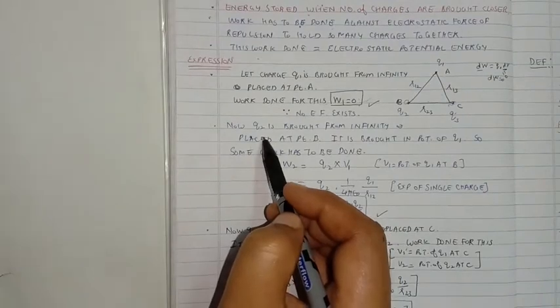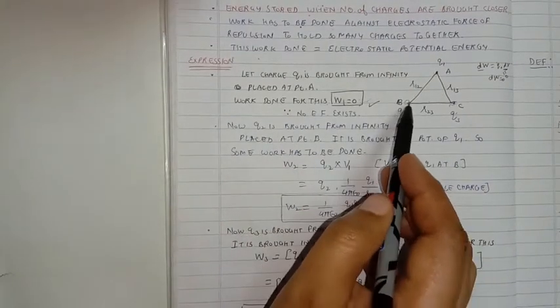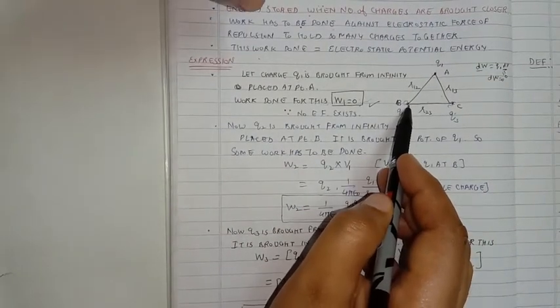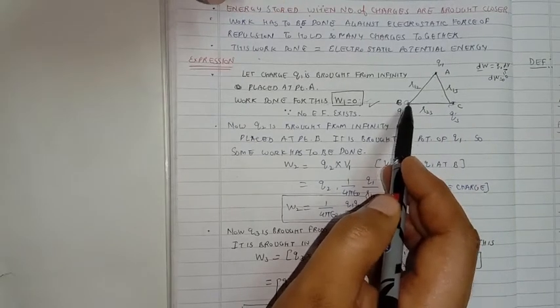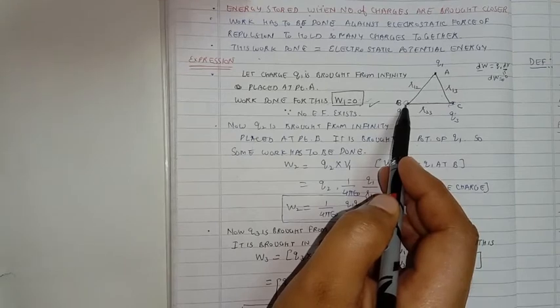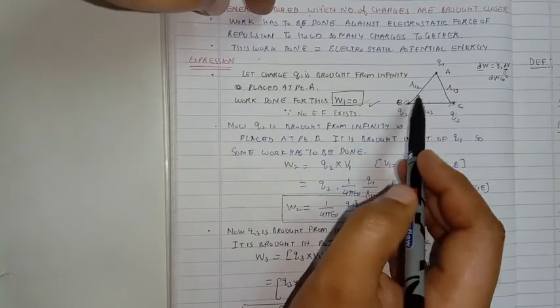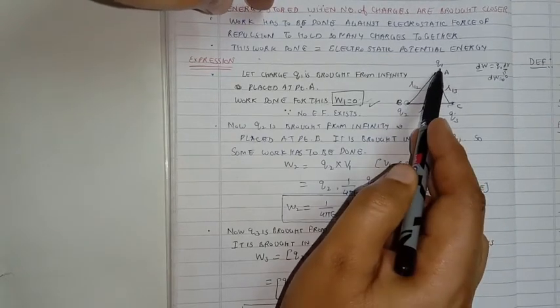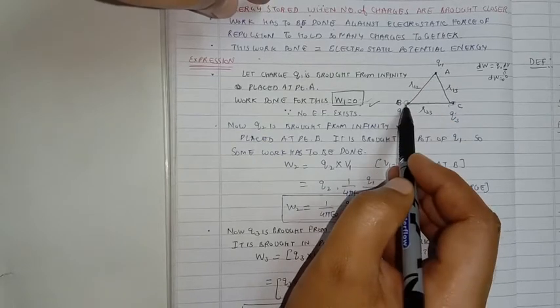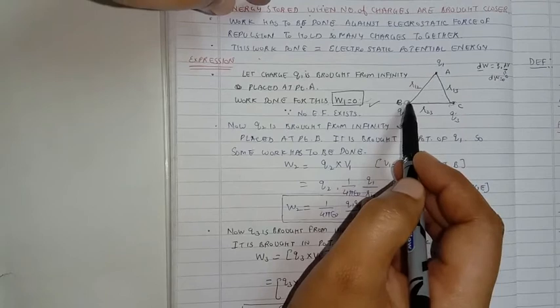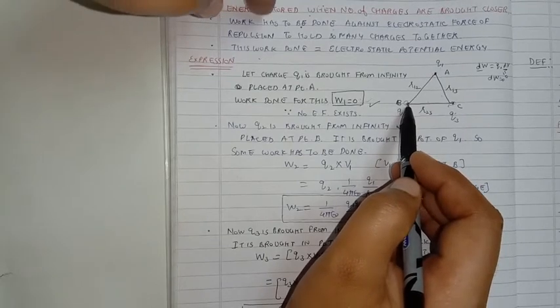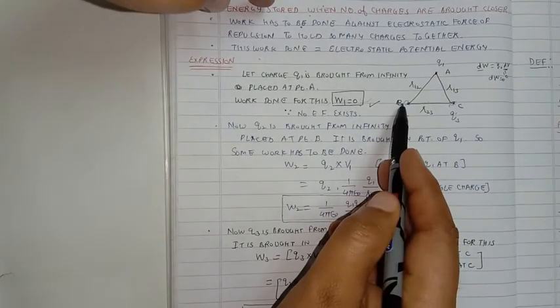Now Q2 is brought from infinity and placed at the point B. When Q2 is brought from infinity and is to be placed at the point B, we have to do some work; energy has to be spent. The reason is that Q1 was already there, so Q1 would have created an electric field around it and would have created some electric potential at the point B. So some work has to be done against that potential.